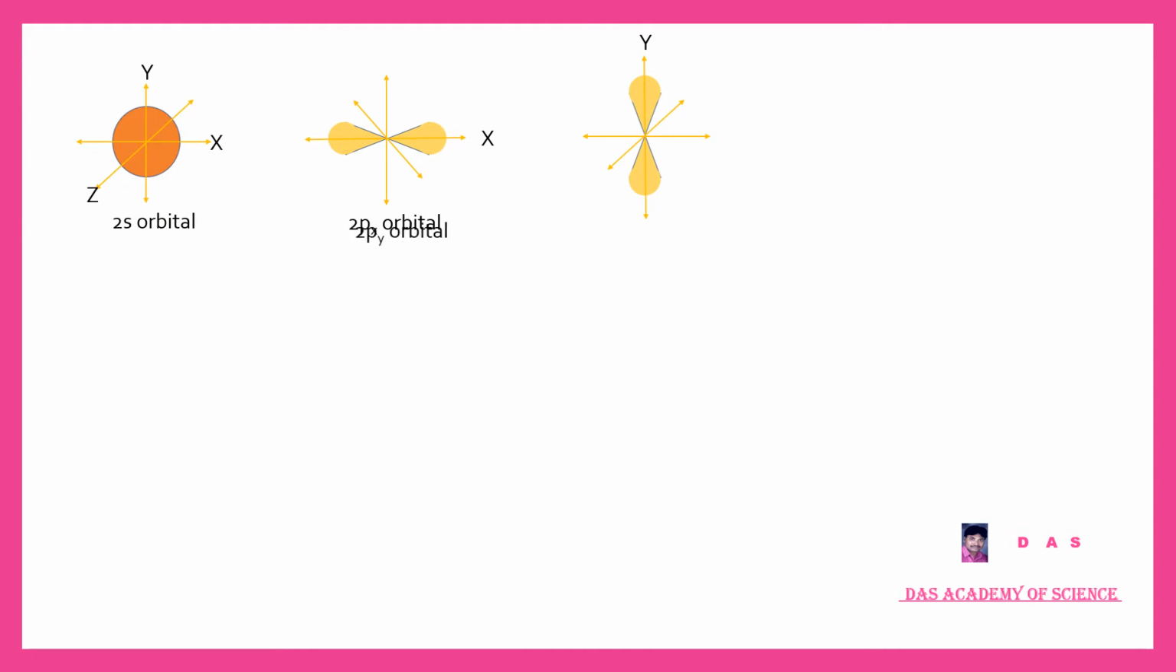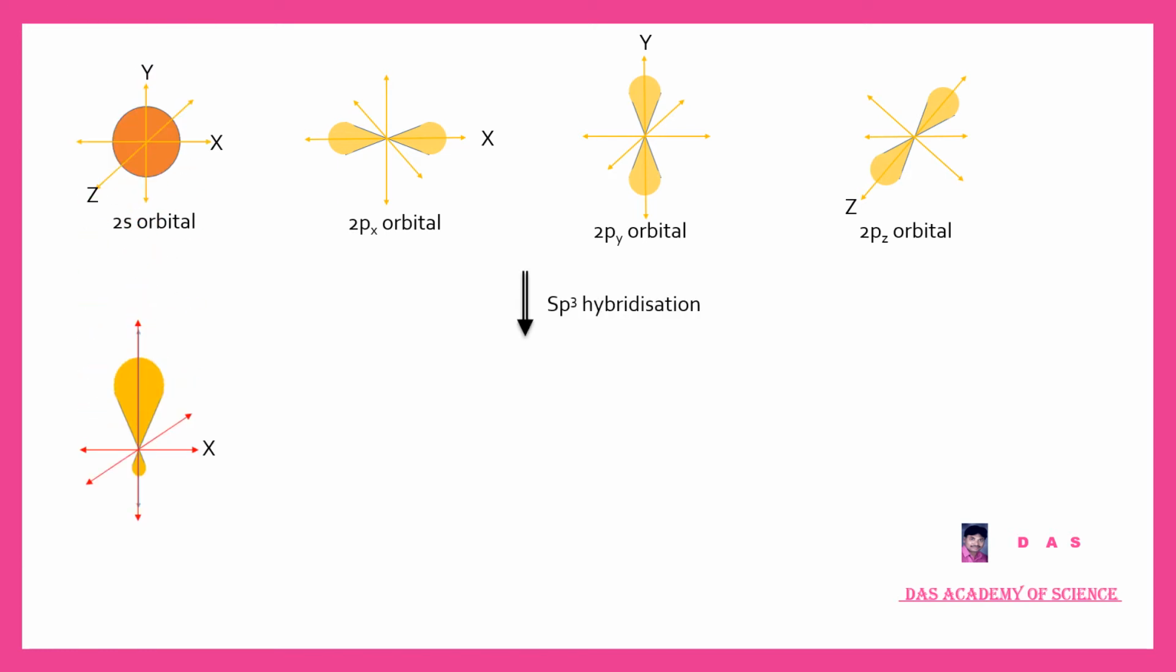Let us see this in diagrams. This is the 2s orbital, this is the 2px orbital, this is the 2py orbital, and this is the 2pz orbital. All these four orbitals undergo sp3 hybridization. They remix and reshuffle and form sp3 hybrid orbitals like this.